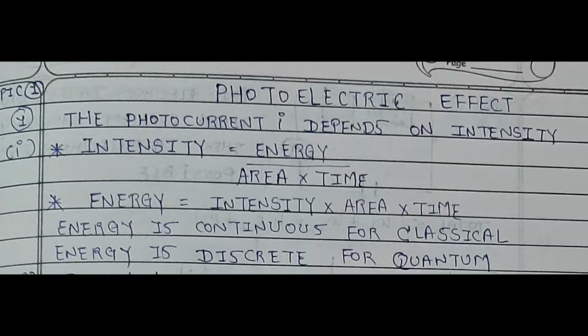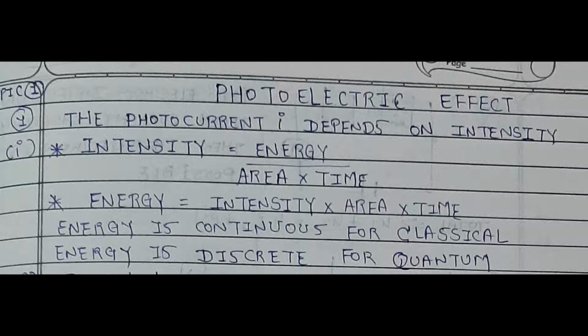So here you can see the photoelectric effect. The photocurrent I depends on the intensity of light. Intensity is given by energy divided by area times time, and energy is equal to intensity times area times time.